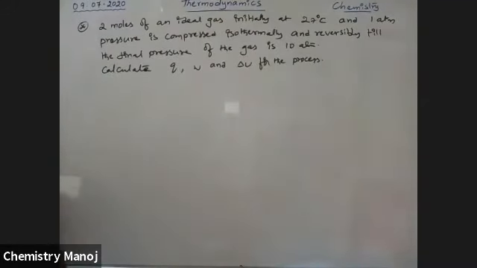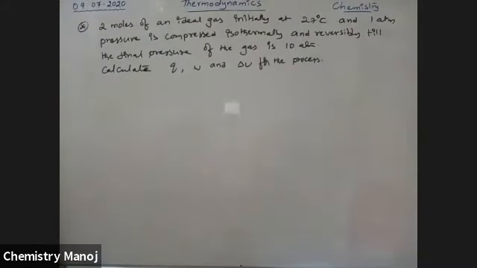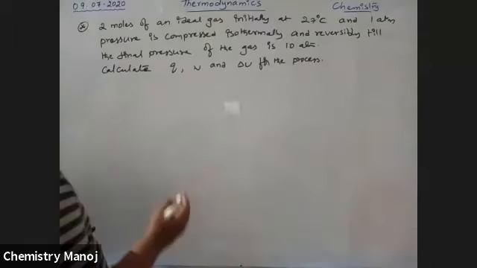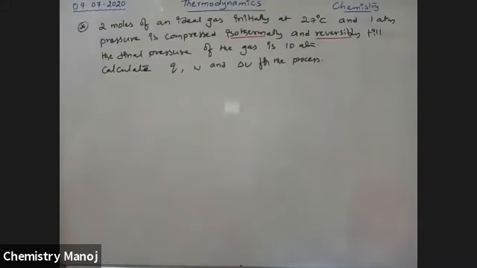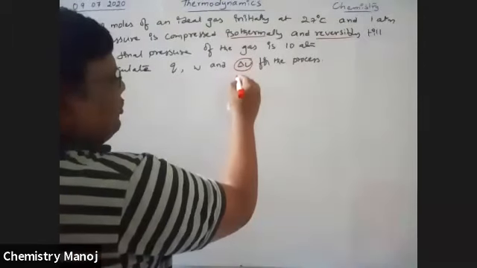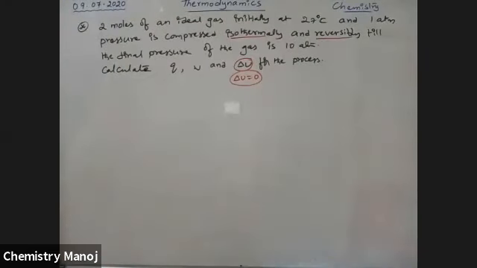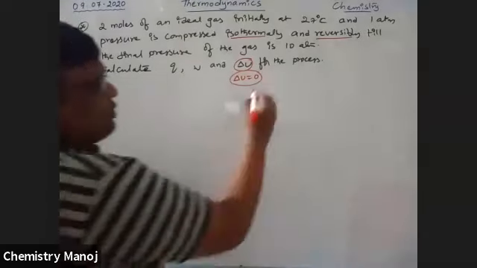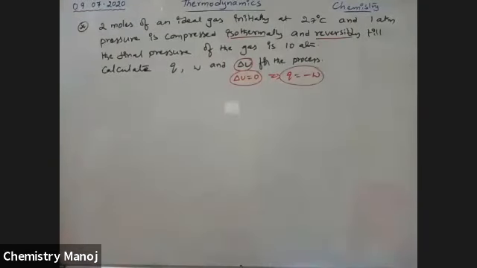This is a very, very important model, asked a number of times. See here, in this one, isothermally and reversibly. Because the term isothermally is there, delta U should be equal to 0. If delta U is equal to 0, that implies Q is equal to minus W. These are the conditions for an isothermal reversible process.